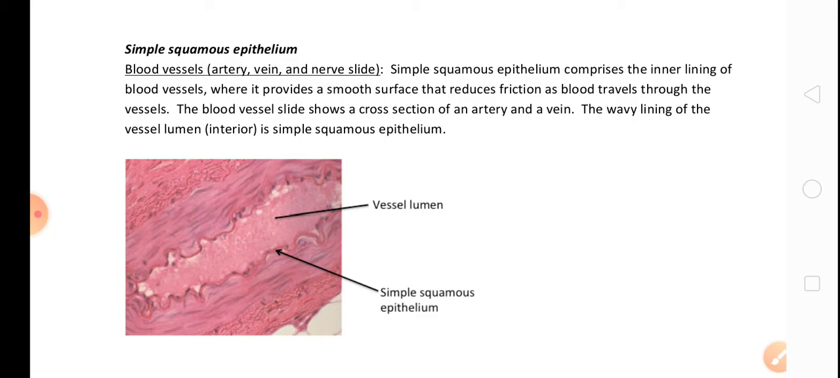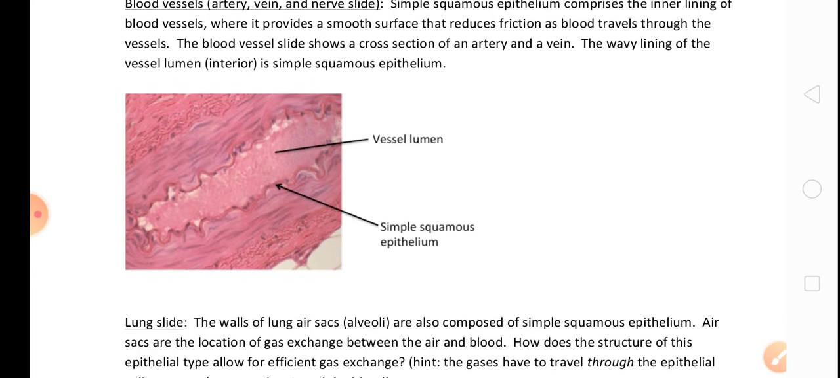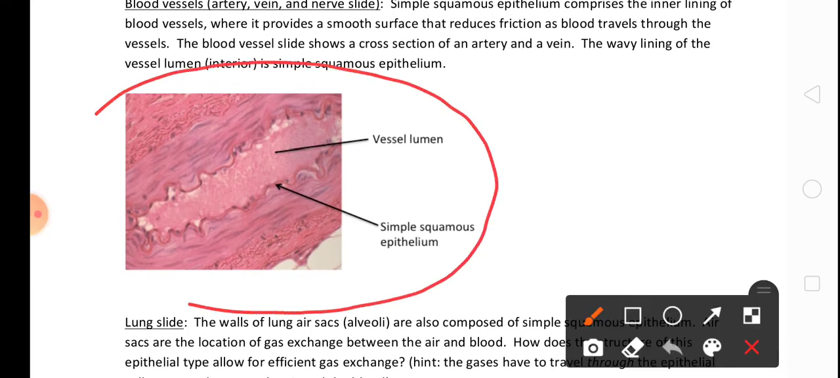This slide shows a cross section of an artery or a vein. The inner lining of the vessel lumen is a simple squamous epithelium. You can see this is the interior figure, the vessel lumen, that is the interior portion. So it is found in the blood vessels, that is artery and vein. It provides a smooth surface that reduces friction, so the blood can travel through the vessels.